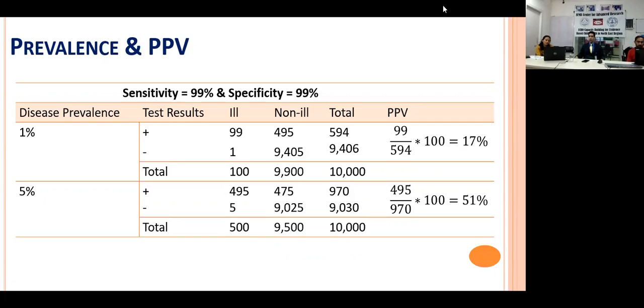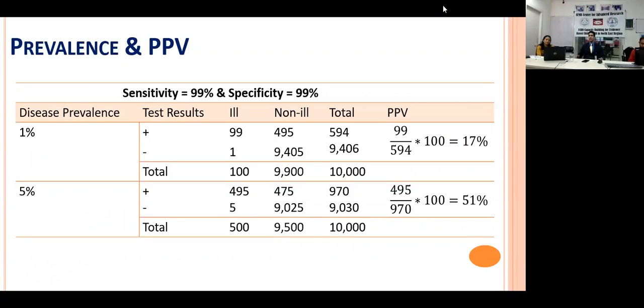So you should always remember this thing. Any diagnostic test or any criteria which you are running has a different interpretation depending upon the disease prevalence, as positive predictive value and negative predictive value.